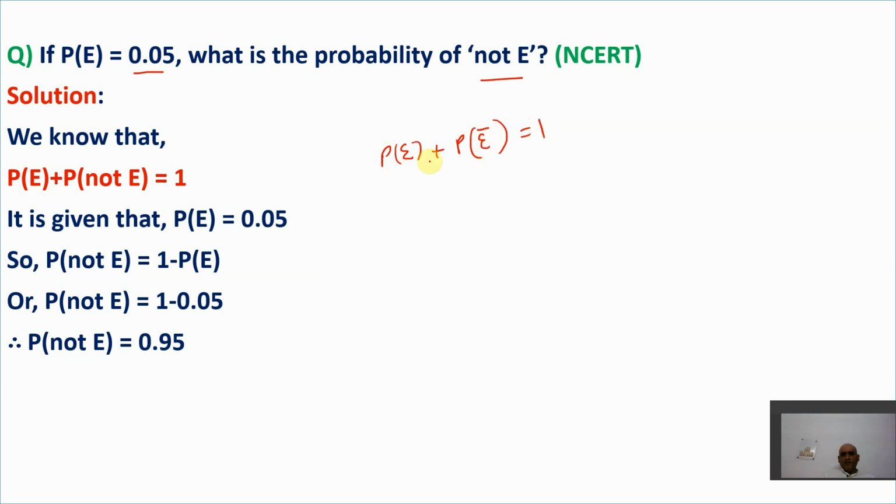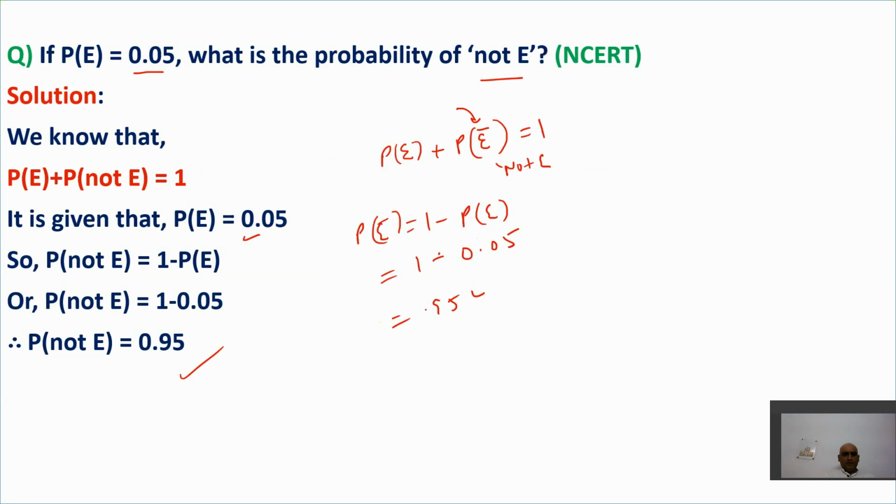So P(E) plus P(not E) is 1. For P(E), it is given 0.05, and we need to find P(not E). So P(not E) means 1 minus P(E). That means 1 minus 0.05, right? So it becomes 0.95. 0.95 is your answer. Explained to you, very, very simple. Just put one single formula and get it out.